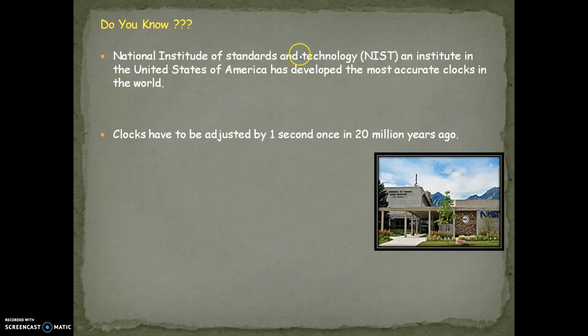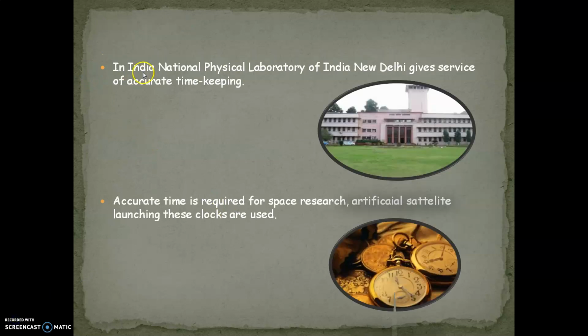The National Institute of Standards and Technology, NIST, an institute in the United States of America, has developed the most accurate clocks in the world. These clocks are used for space research or any rocket launch, so the launch takes place based on this time. In India also, in New Delhi, we have the National Physical Laboratory, which gives us accurate timekeeping. This time again is used for space research, artificial satellites, or launching space rockets.